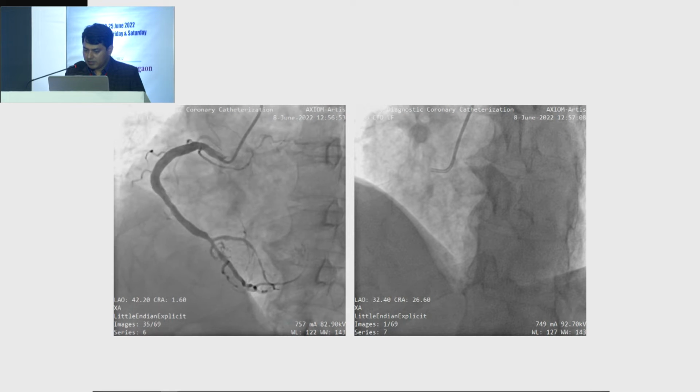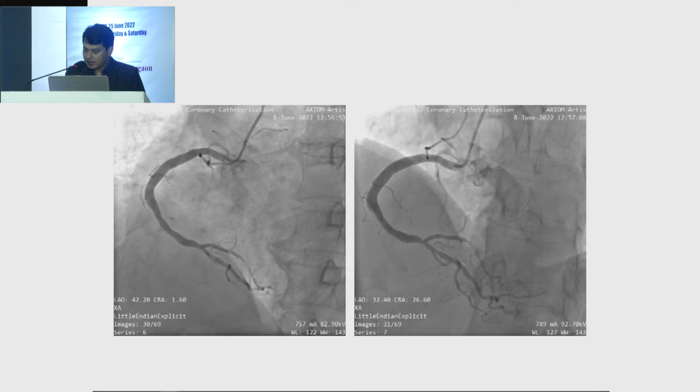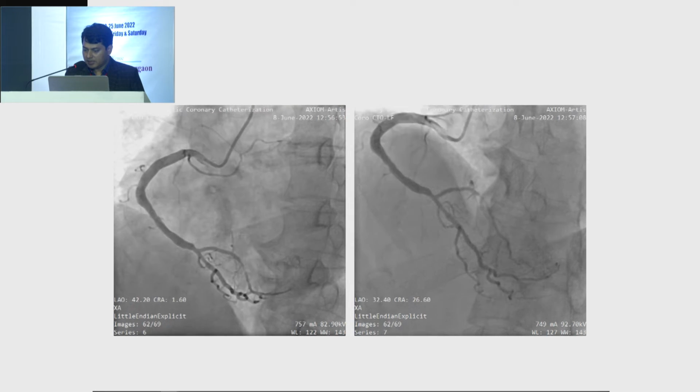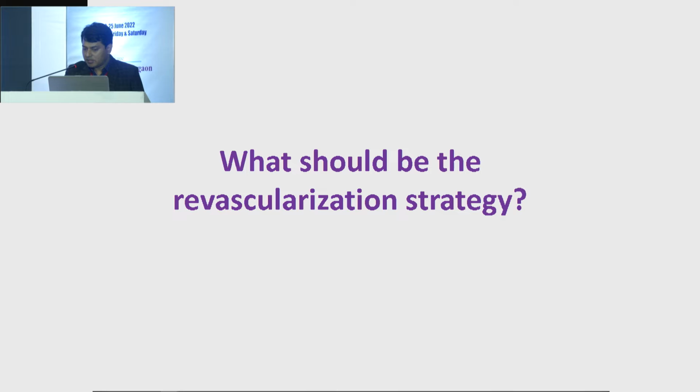On the right side, the RAO and LAO cranial views show the RCA is ectatic with a critical lesion in the distal PLB. So this is essentially a TVD, but what should be the revascularization strategy? We decided to stent the culprit vessel and keep the other lesions on optimum medical therapy.